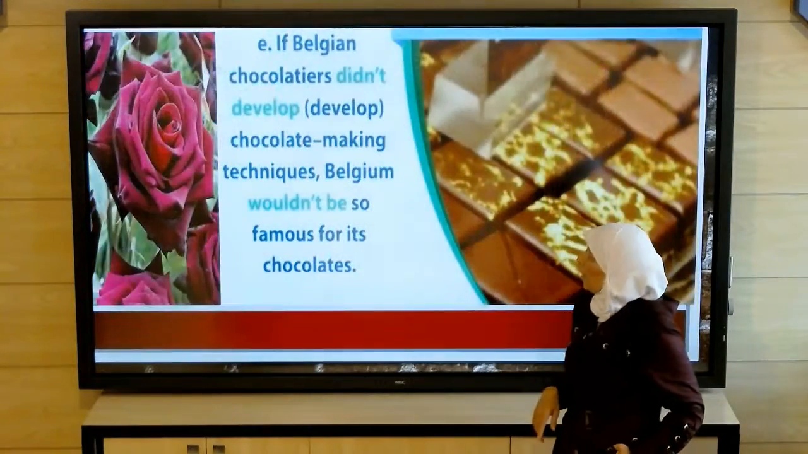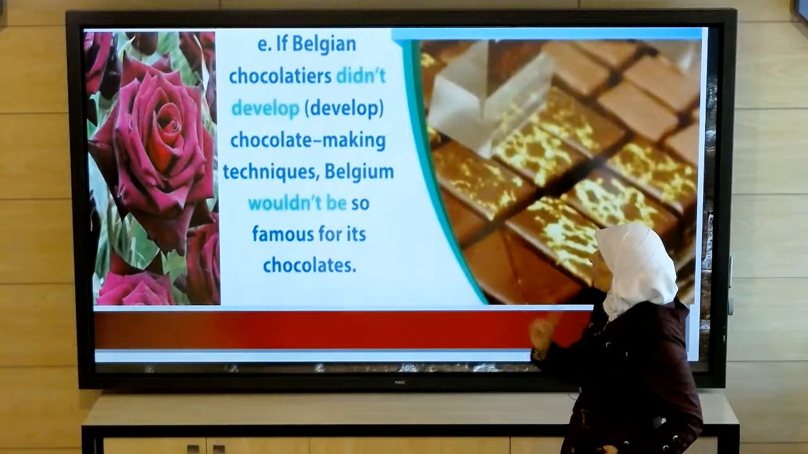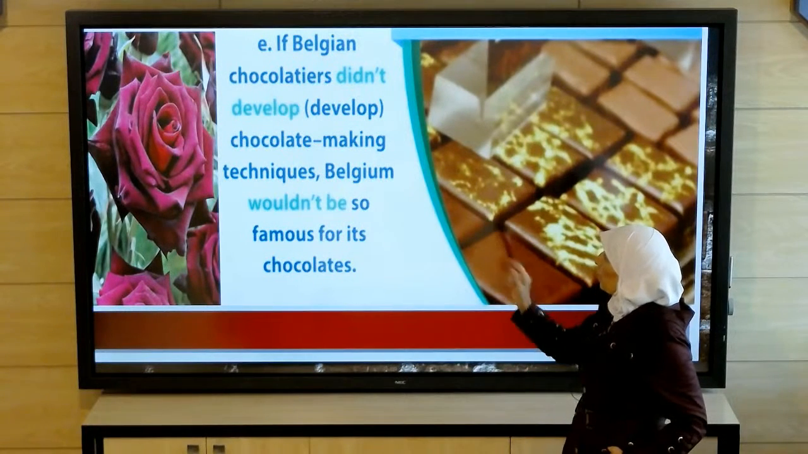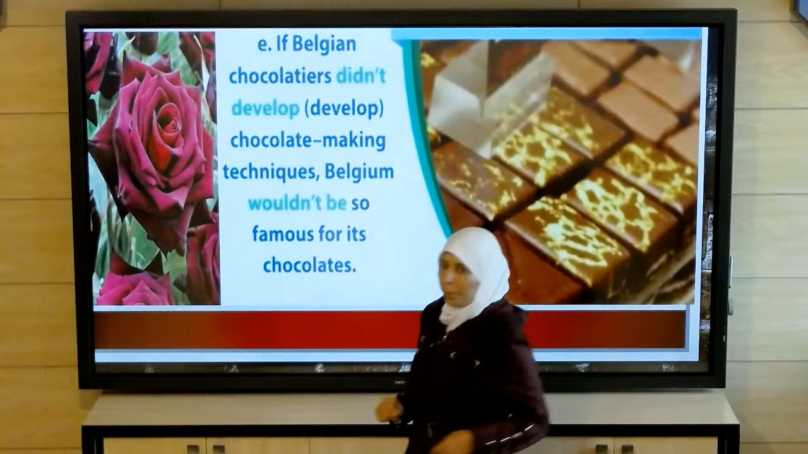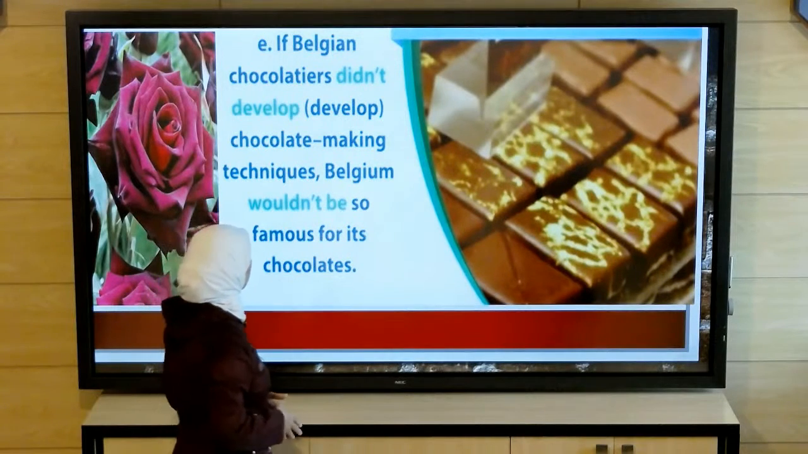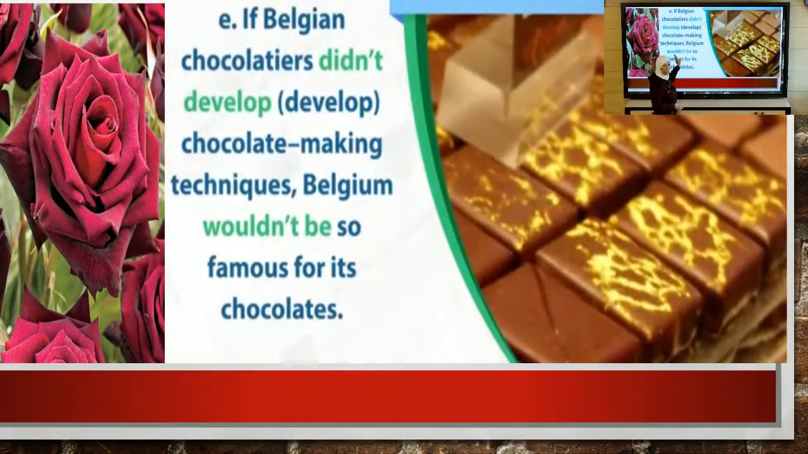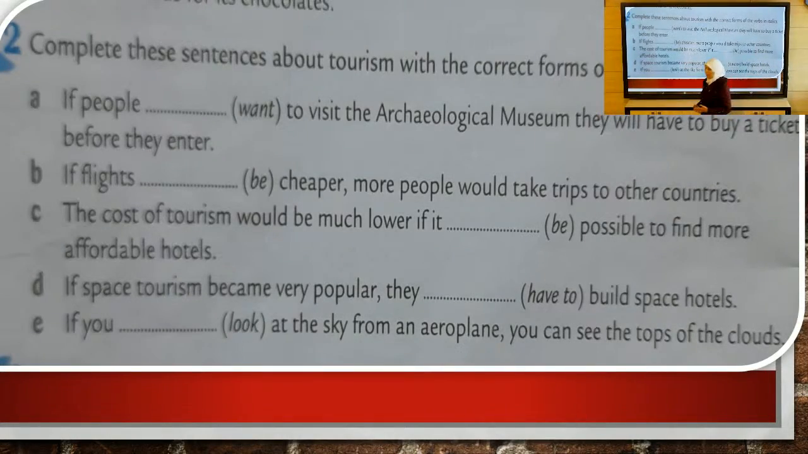The last sentence, if Belgian chocolaters didn't develop chocolate making techniques, Belgium wouldn't be so famous for its chocolates. So if Belgian chocolaters, the second one is in would plus infinitive, so the first one is in simple past. To make it negative in simple past, we add didn't, and the main verb is in infinitive form. So it didn't develop chocolate making techniques. Belgium wouldn't be so famous for its chocolates. So this is exercise number 1. And now let's move to exercise number 2.